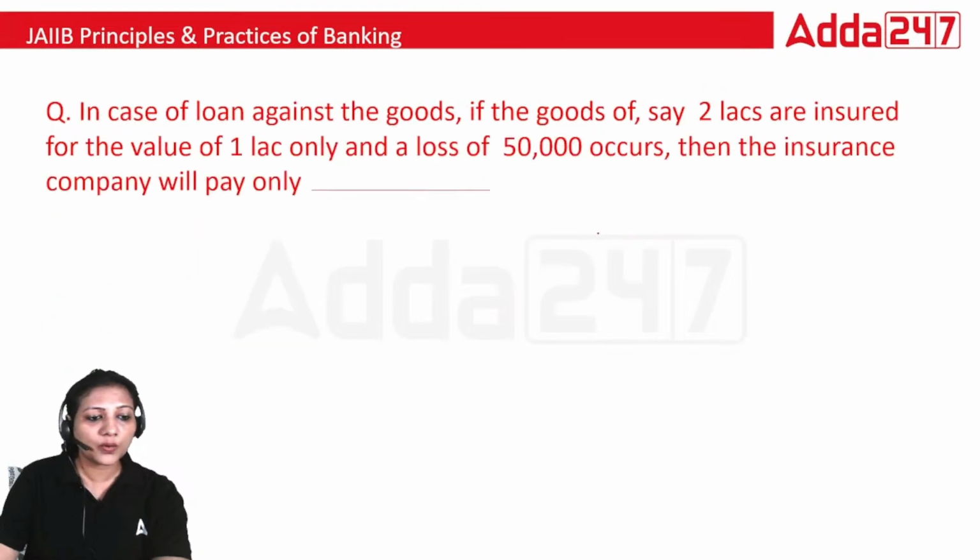In case of loan against the goods, if the goods of say 2 lakh are insured for the value of 1 lakh only and a loss of 50,000 occurs, then insurance company will pay only dash.